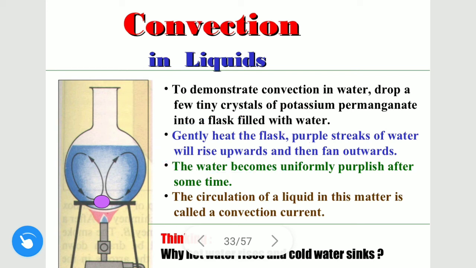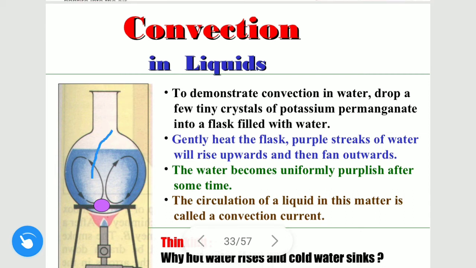We will see that due to the density difference, the water which is nearer to the flame will get hot and so become less dense. So the hot water tries to go up, and the cold water from the top tries to come down, and this cycle continues till thermal equilibrium is established.